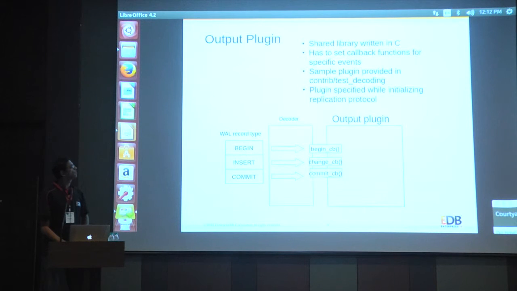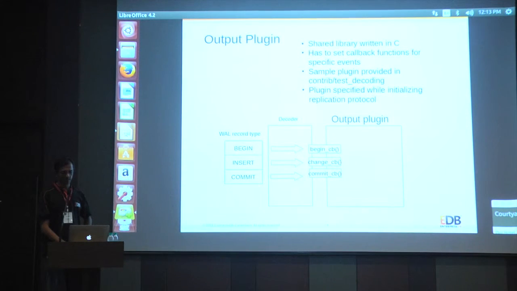So what does the output plugin look like? It's a C library. It has to define some callback functions for specific events. The idea is that the decoder is going to send some data, and it's not going to impose any specific structure on that data, but it has to call some functions, in some order, which can be defined by somebody else. That's the idea behind this.